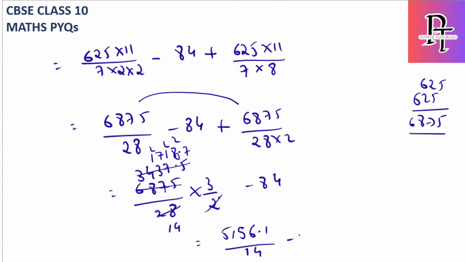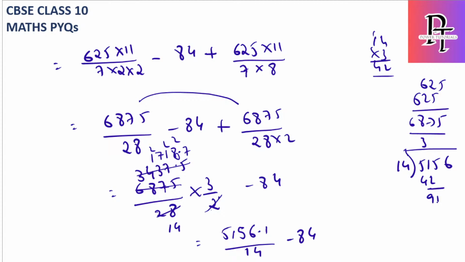Okay, so let's solve this. 14 2s are 28, 14 3s are 42. Okay, so 14 3s are 42 here, and then it is 95.